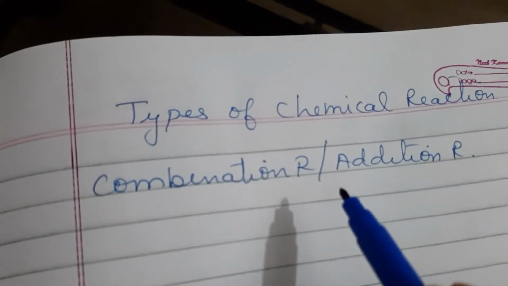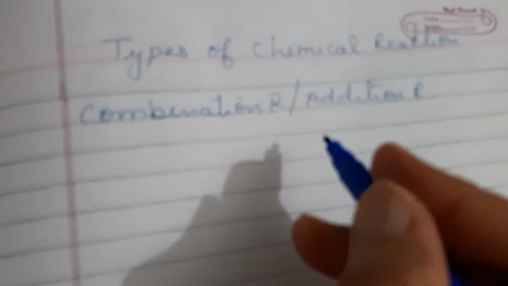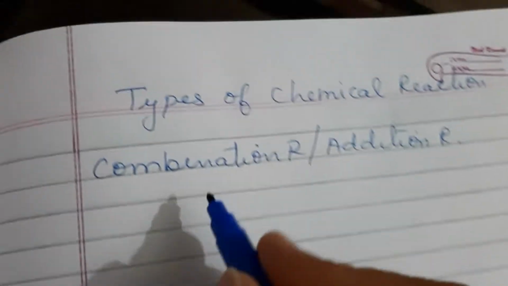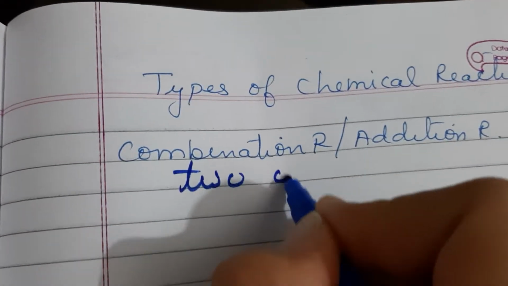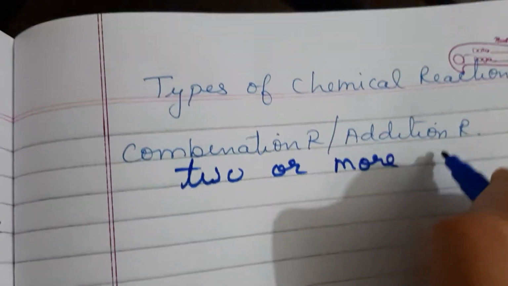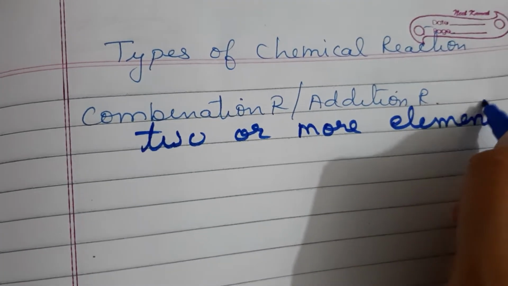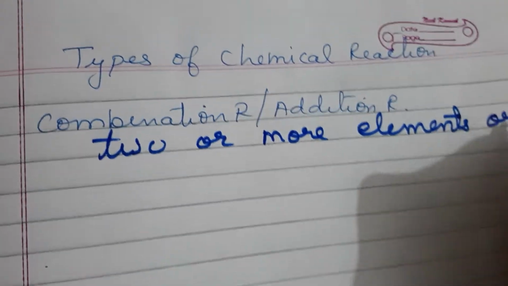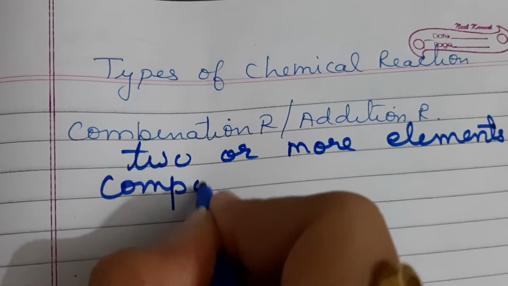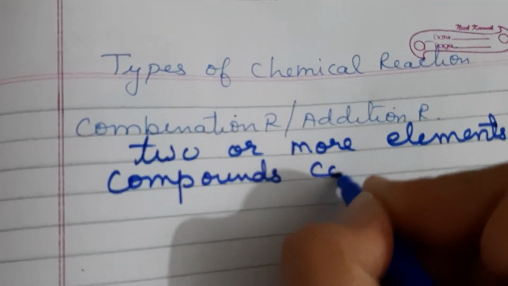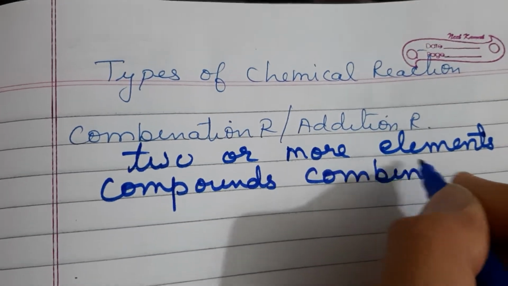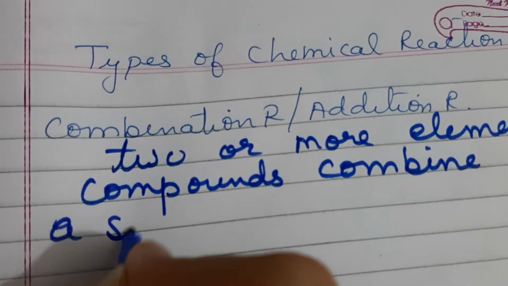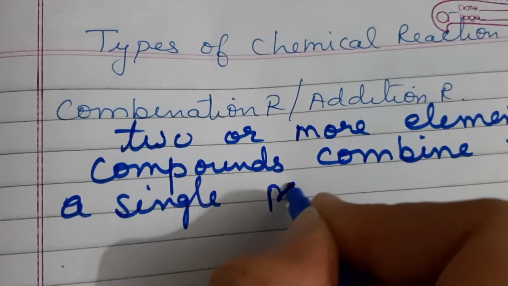What are combination reactions? Combination reactions are the reactions in which two or more elements or compounds combine to form a single product.